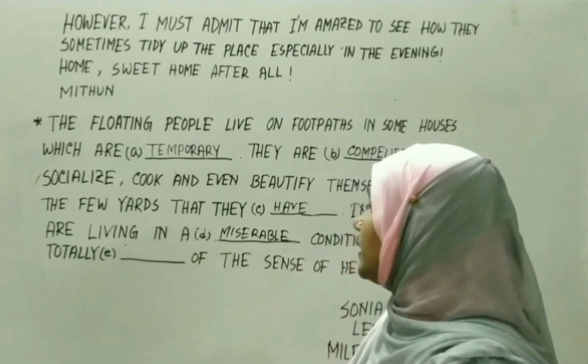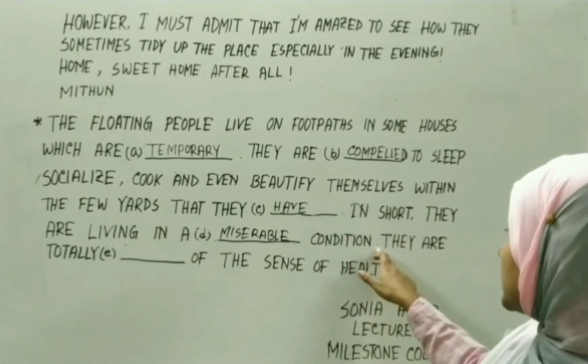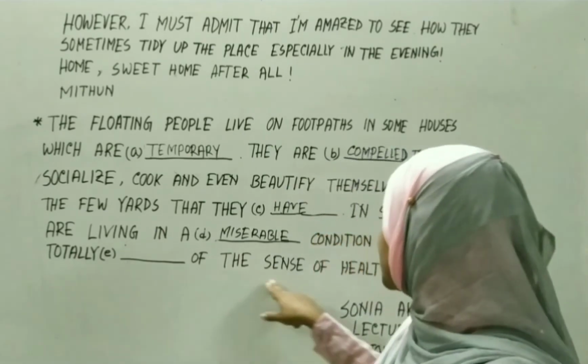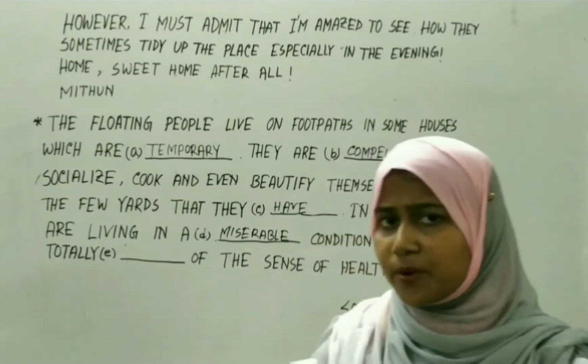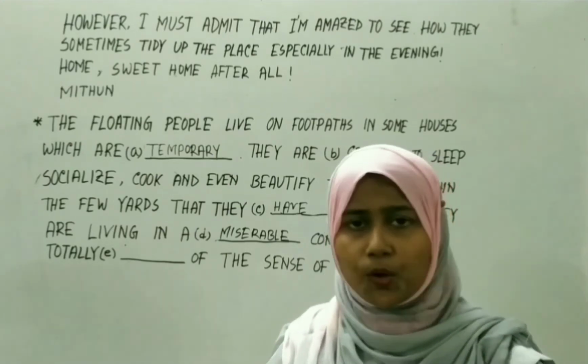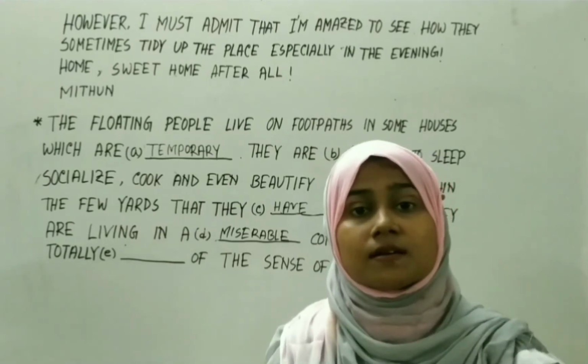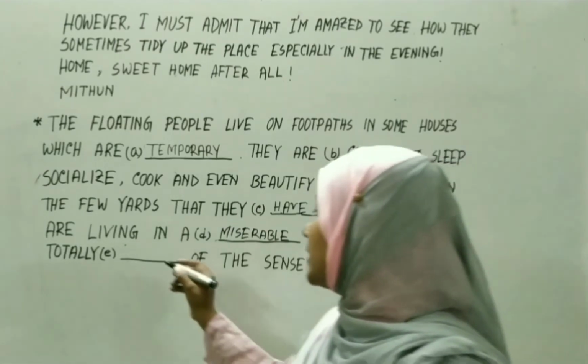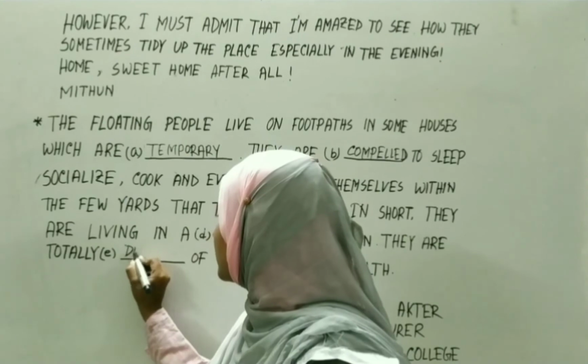They are living in a miserable condition. The next, they are totally dash of the sense of health. Are they concerned about their health? No, they are not. So they are devoid of the sense of health.